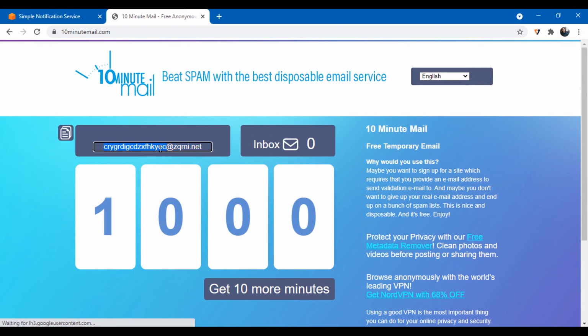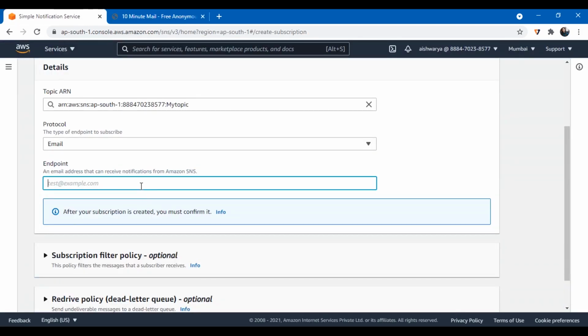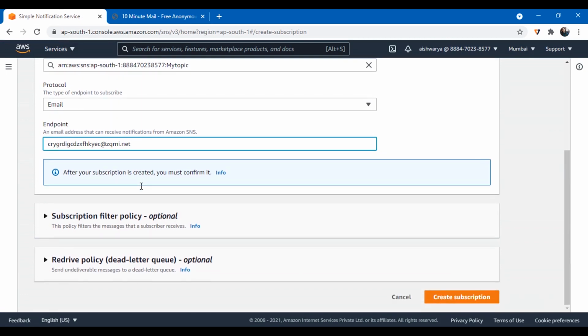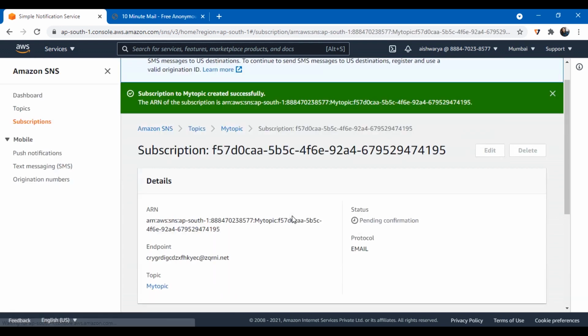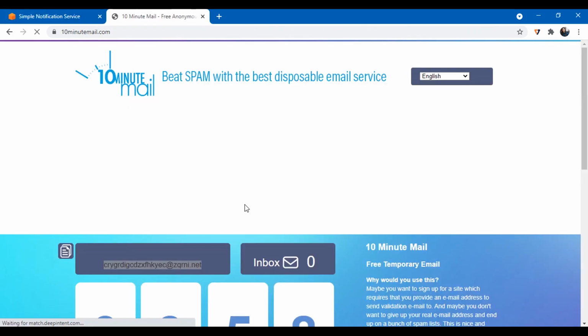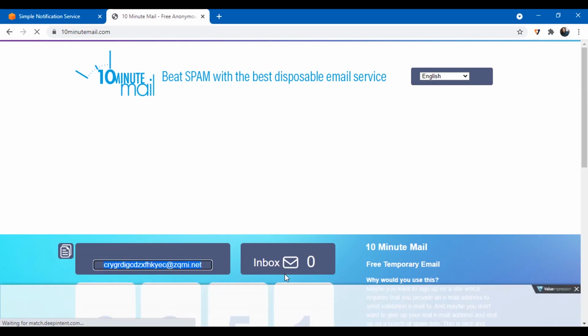So I have got a temporary email from here, and I will add it as a subscriber. You can also configure further things if you want. I will leave all the optional settings as default. Click on create subscription, and the email for the subscription confirmation would have been sent to the email that I have got. Let me see if I have received the message.